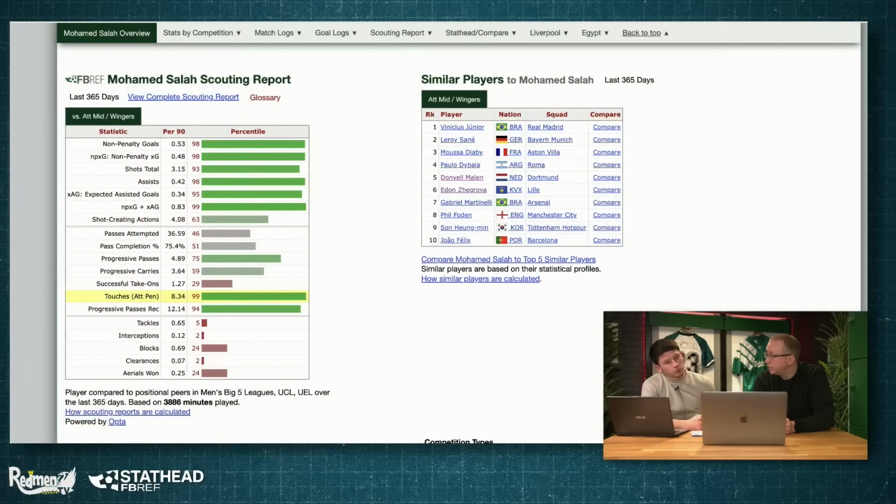I think one he doesn't do so well, and which you might be a bit surprised about, is his dribbles. I think a lot of people associate him with being really explosive and difficult to handle on the dribble and things like that, but he doesn't actually do that very often. He focuses on the end product, really, doesn't he?